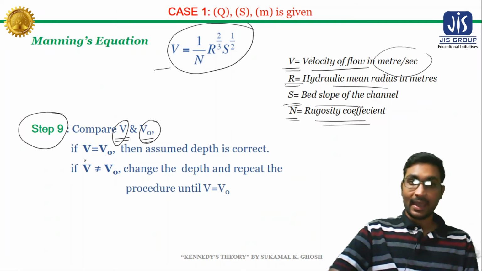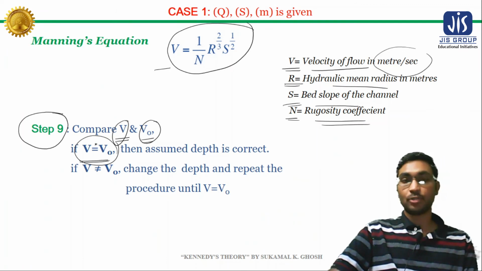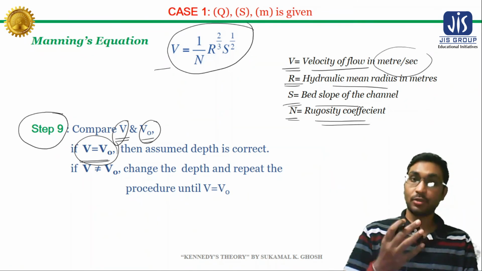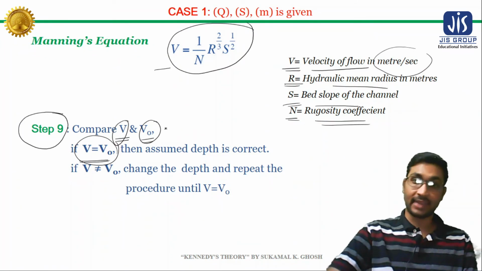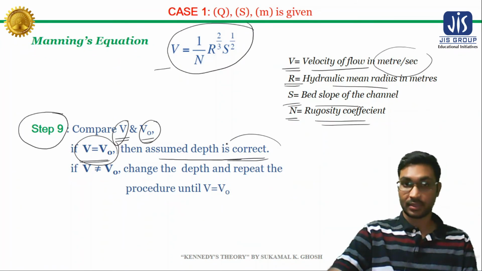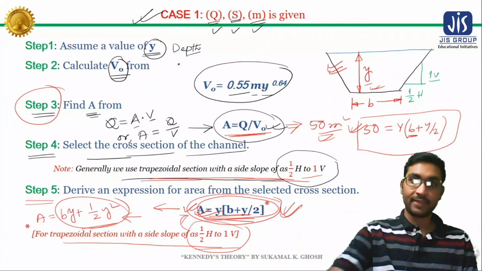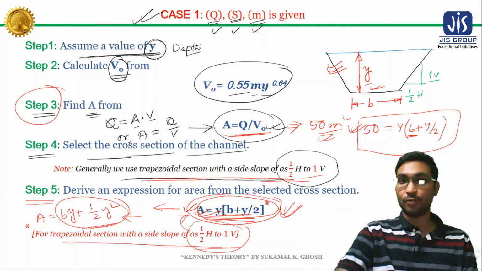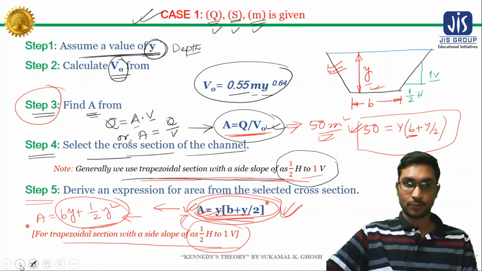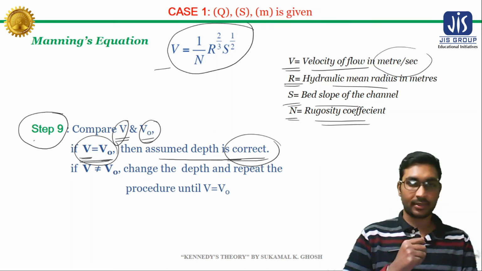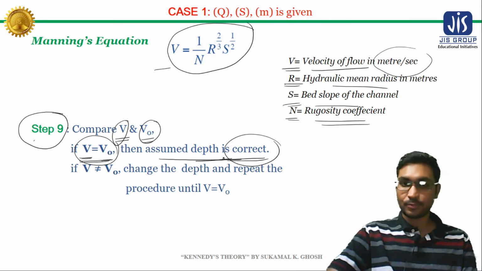Okay, and if V is equal to V naught, meaning the actual mean velocity equals the critical velocity, then the assumed depth is correct. See, in the very first step, step 1, we assumed a value of y, right? So if V equals V naught, meaning the actual mean velocity equals the critical velocity, then the assumed depth is correct.